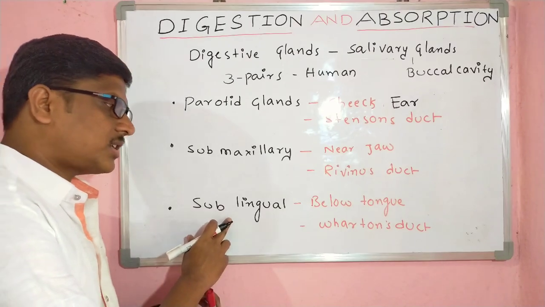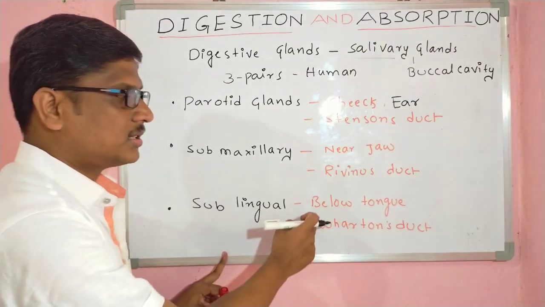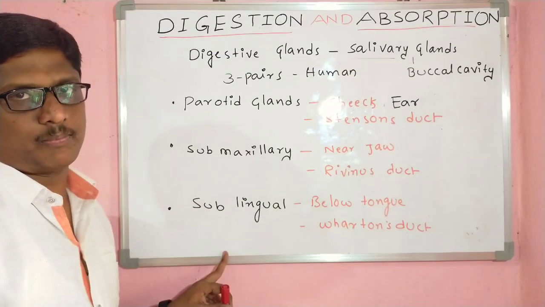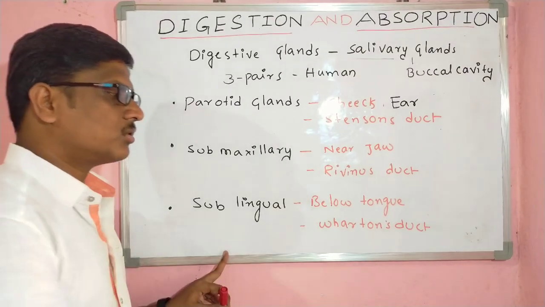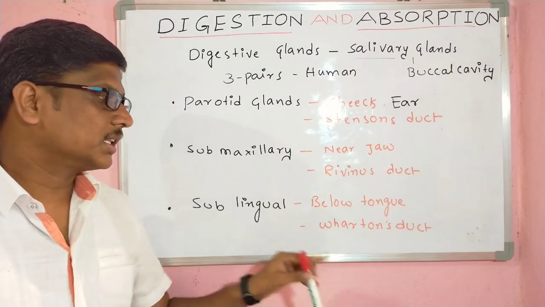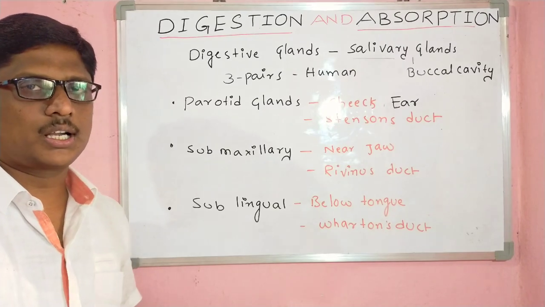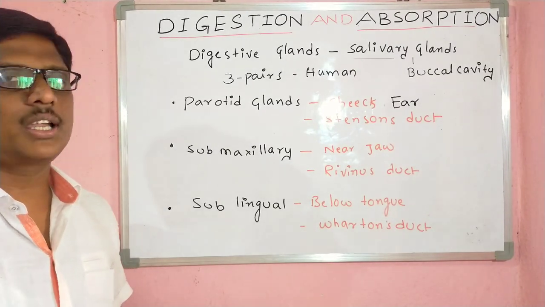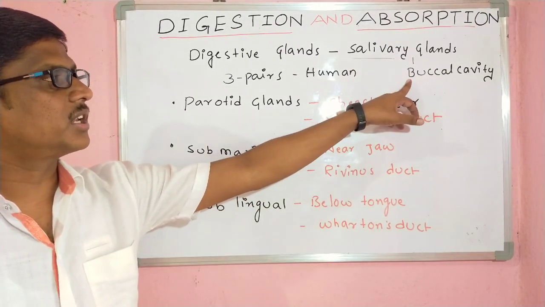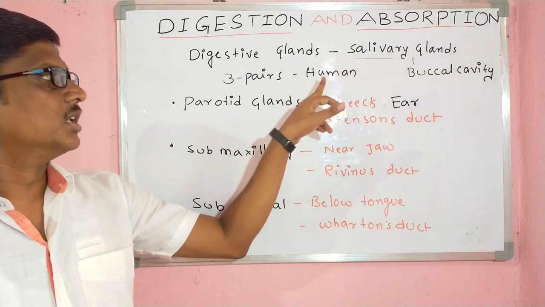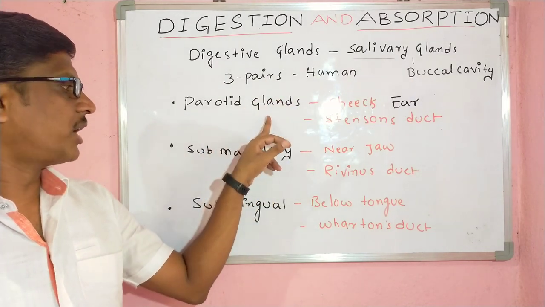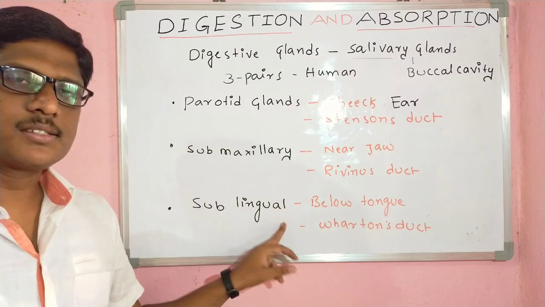In the same way, the sublingual glands are present below the tongue, and they also open through a duct called Wharton's duct. These are the three pairs of salivary glands present in the buccal cavity in humans: parotid, submaxillary, and sublingual.